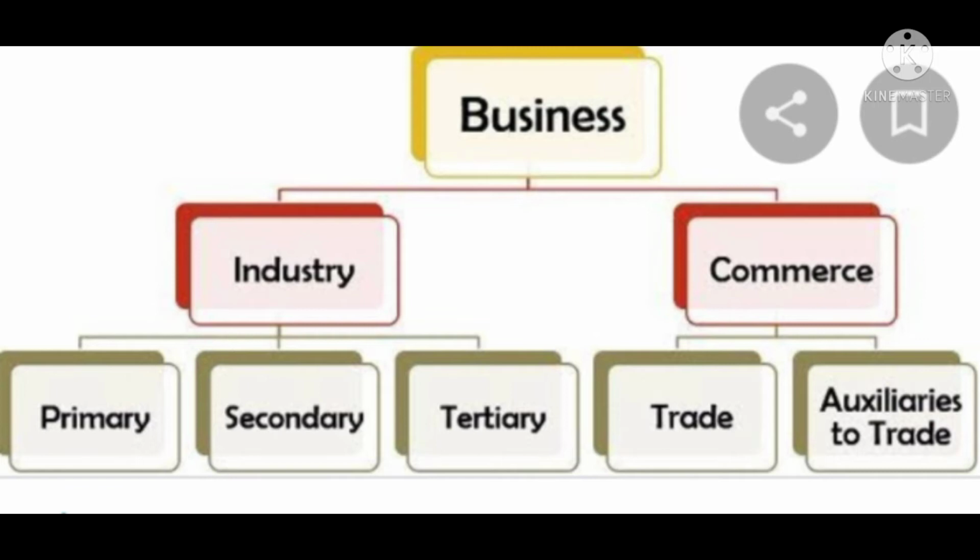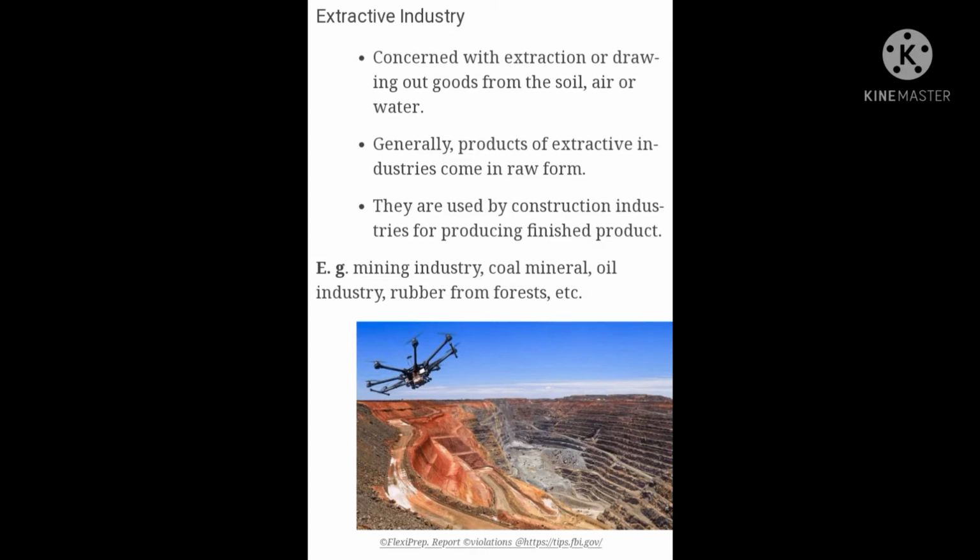So industry is all about producing goods or services. Any kind of goods or services being produced would come under industry. For example, leather manufacturing, even the textile industry, would come under industry because it deals with the manufacturing of goods, it deals with the manufacturing of leather. That is the reason it will come under industry.